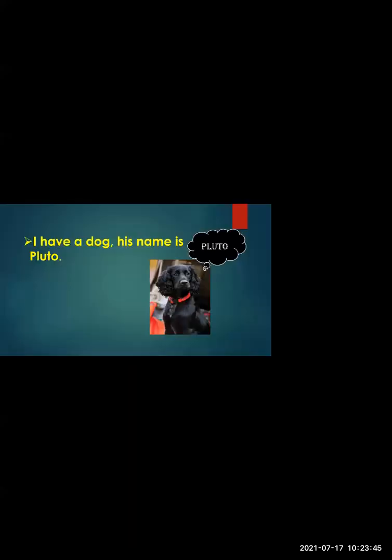Now, for example, here you can see I have a dog. His name is Pluto. What is the proper noun? Tell me through the chat box.